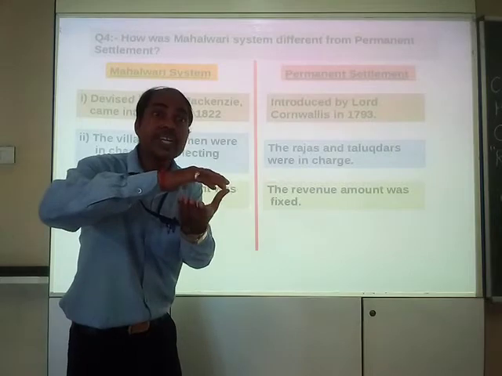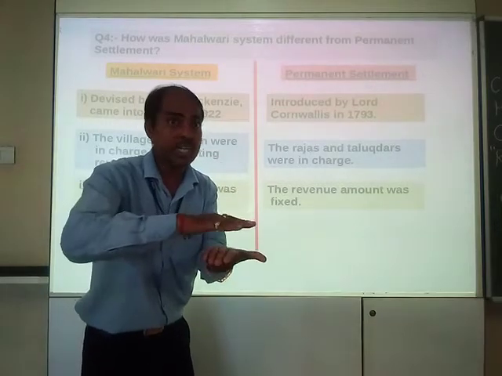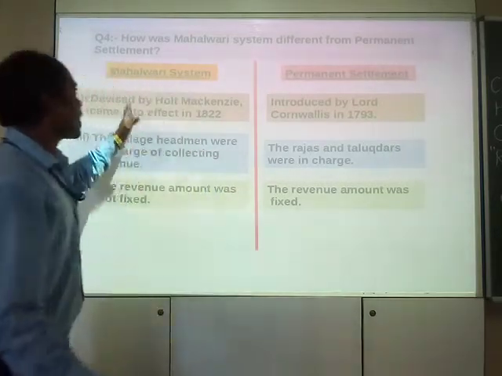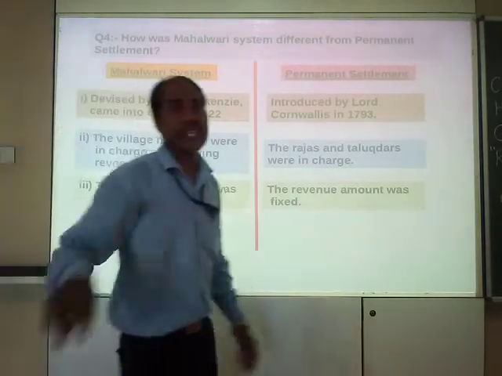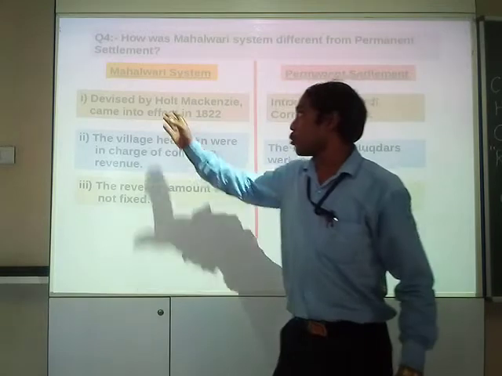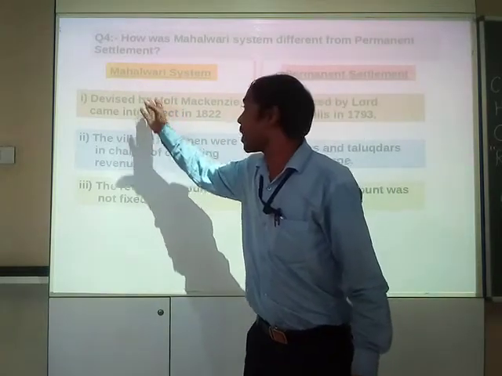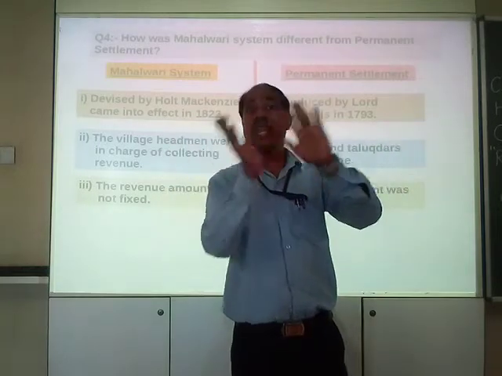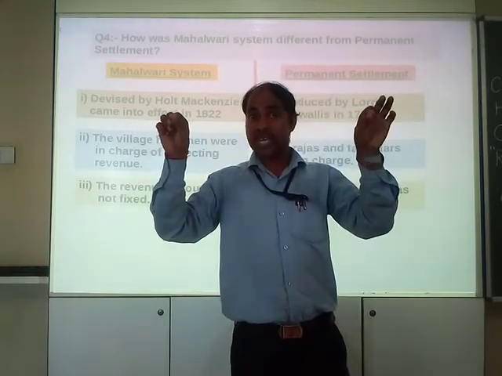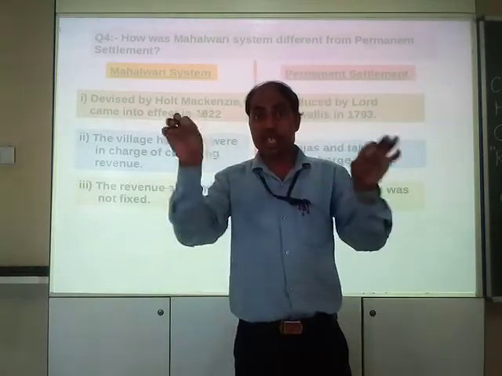The amount of revenue is permanent. It's not temporary. Whereas in Mahalwari system, the revenue amount was not fixed. You might have remembered when I was discussing the Mahalwari system, the collectors used to go from village to village with a measuring tape, measuring the dimensions of the land.